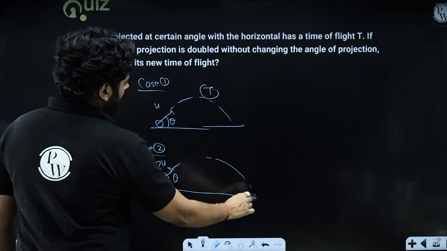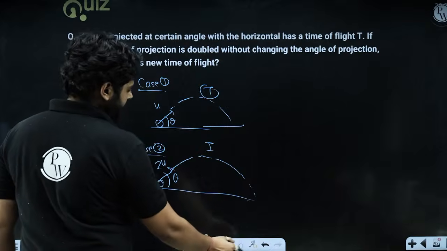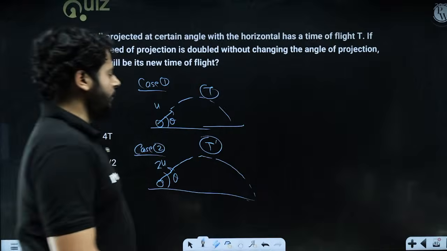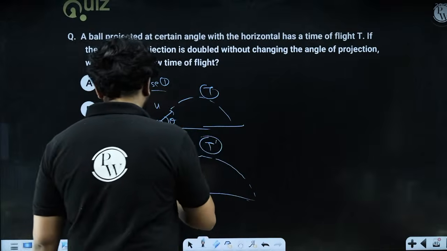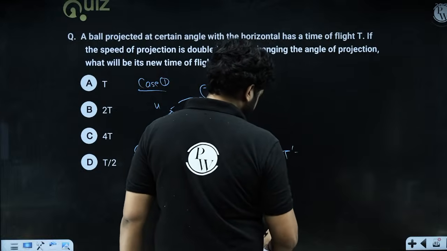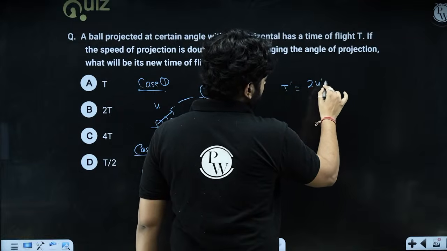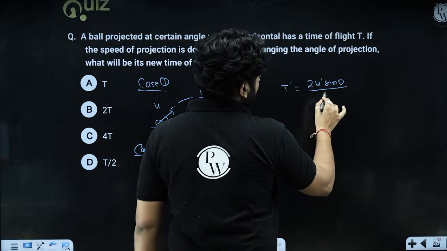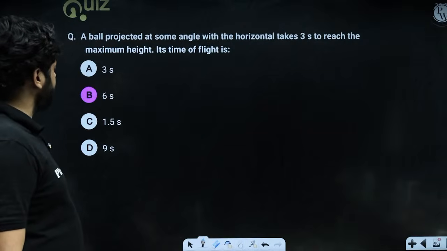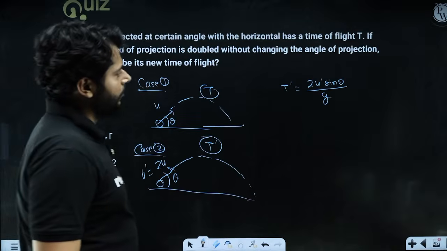So what will be the new time of flight, T dash? Let's call the new velocity u dash. So T dash is going to be 2u sin theta upon g, right? Yes or no? T is equal to 2u sin theta upon g.